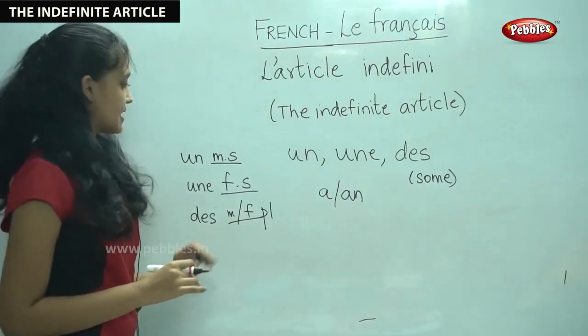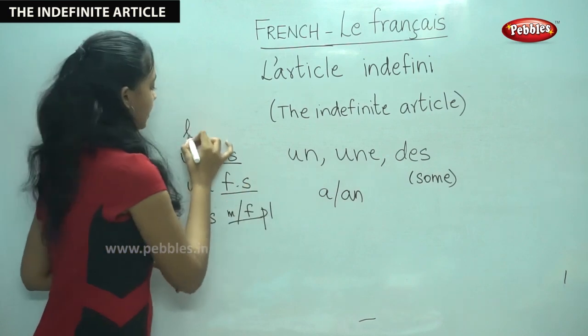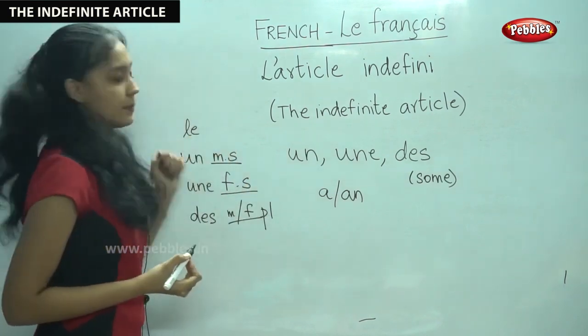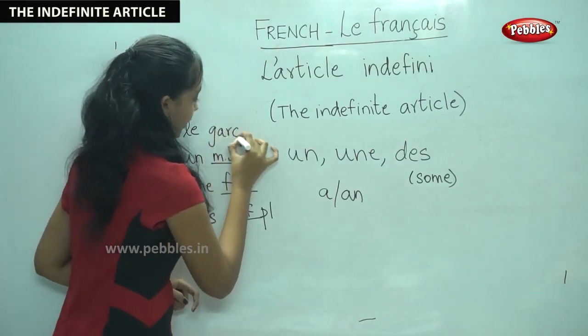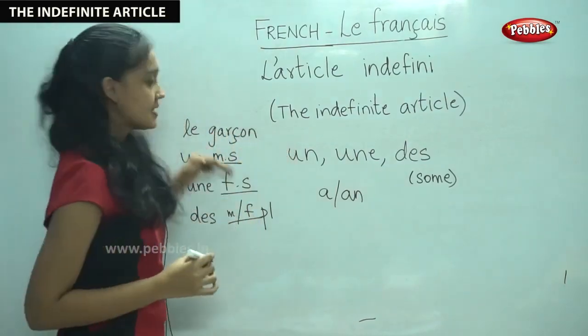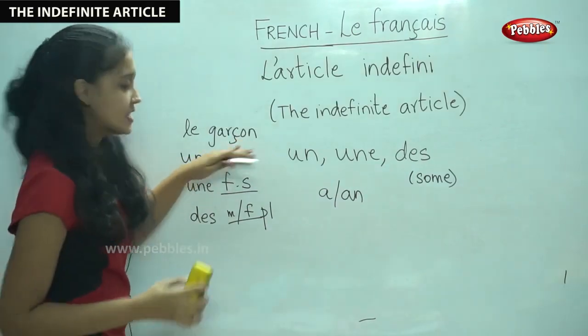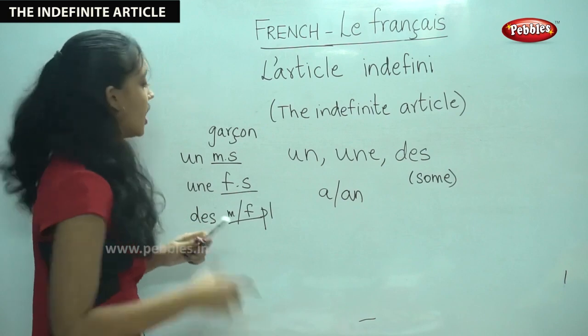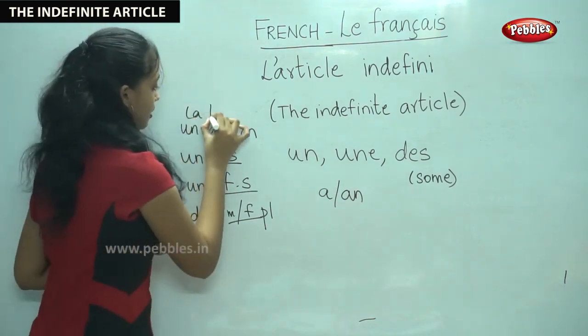For example, let us take an example where we use le. Do you remember any of the examples? Say garçon, the boy. This is in the definite article. In the indefinite, since this is masculine singular, we would say un garçon, a boy.